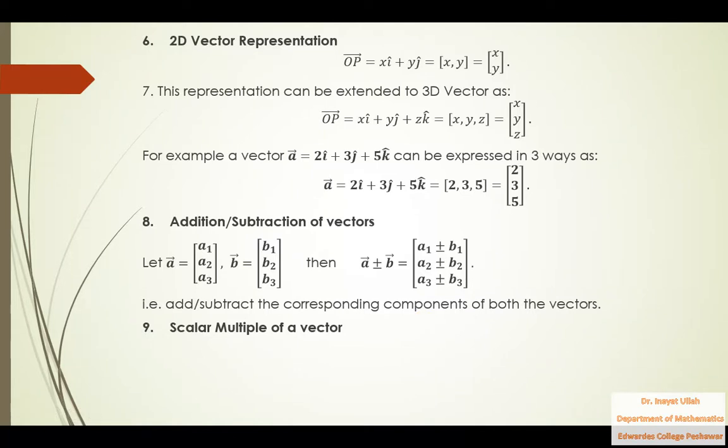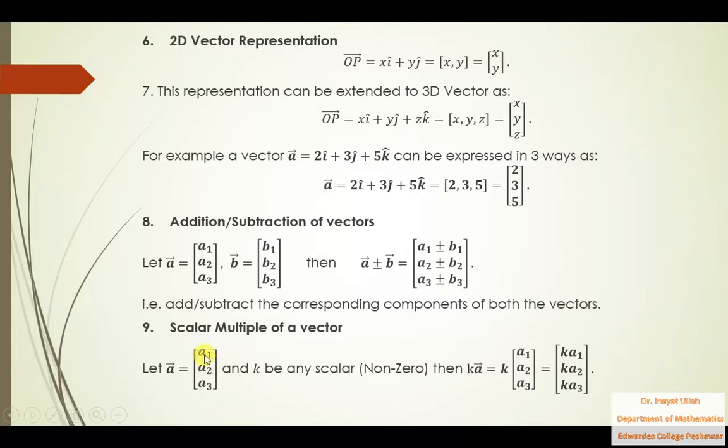And number 9 is scalar multiple of a vector. What does it mean? For example, if you are given a vector A whose components are a1, a2, a3, just like that, and k is any scalar. K is a number, say 2, 3, 5, -2, -3, maybe a fraction like 1 by 2, 1 by 3. So that is a scalar. Scalar is actually a non-zero real number. So if you want to multiply this k with this vector, then k times this vector.